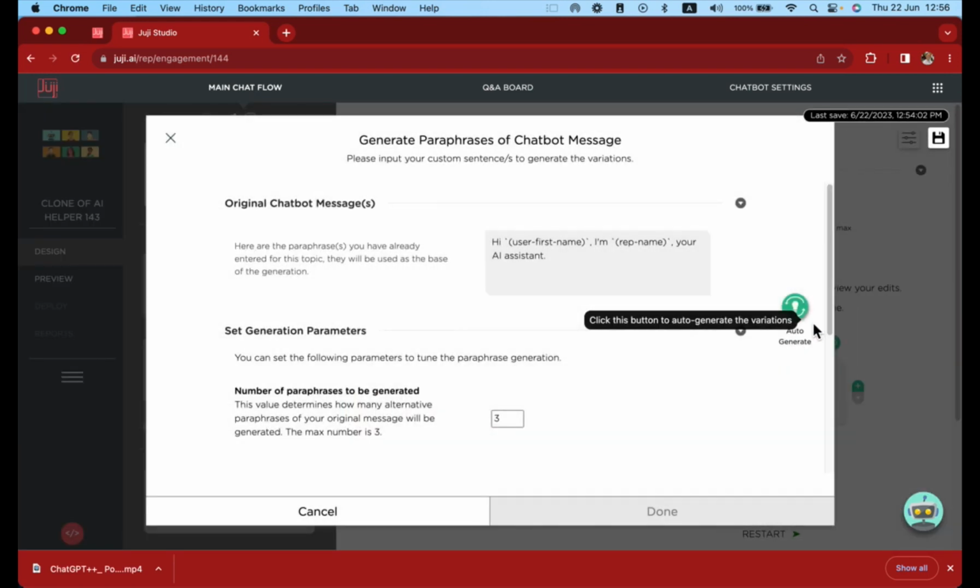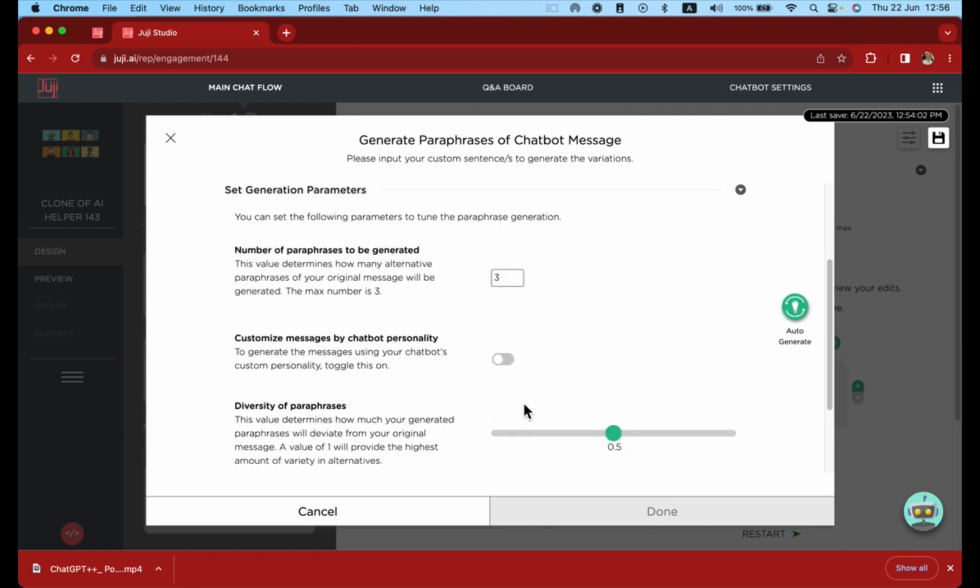Under the Set Generation Parameters, you'll notice the first box asks for the number of paraphrases to be generated. Leave this as 3. Next, you'll see the option Customize Messages by Chatbot Personality. Toggle this on. For this demonstration, you don't need to change any other settings. Click Auto-Generate.